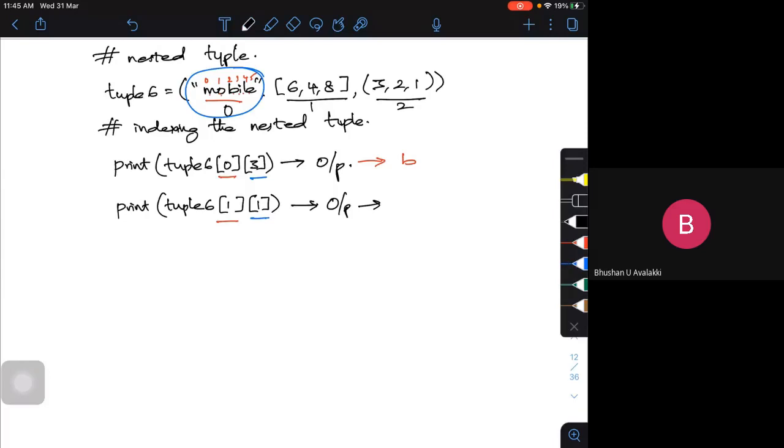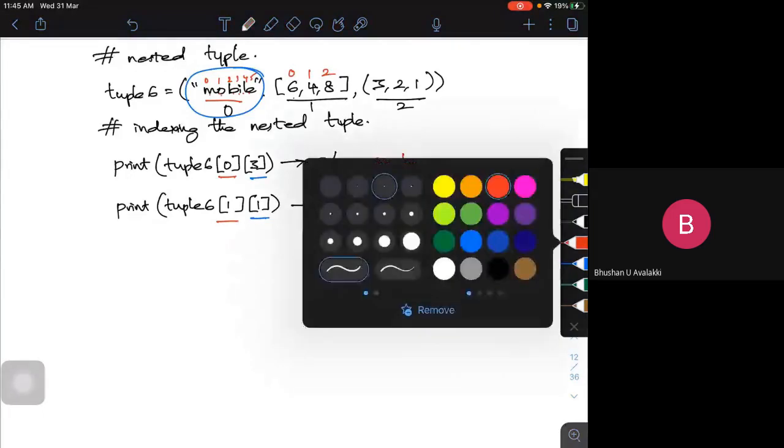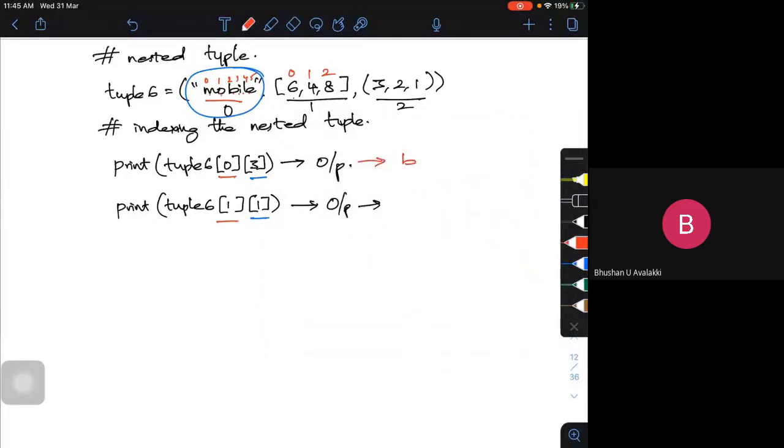That's why I'm giving an example. Now 1 means it will go to the list, which is 6, 4, 8. Here I am having 0, 1, 2. Now what should be my output? The output should be 4. So that's how you can do the indexing in your tuples.